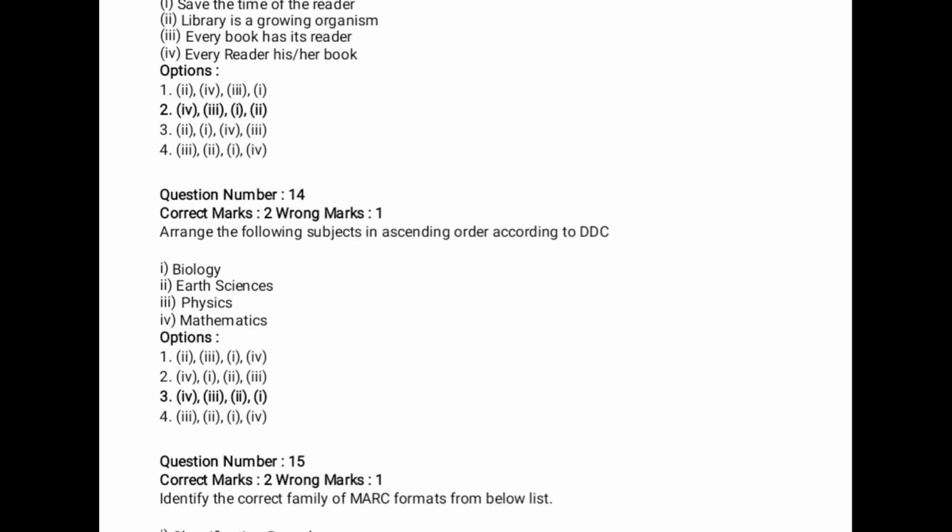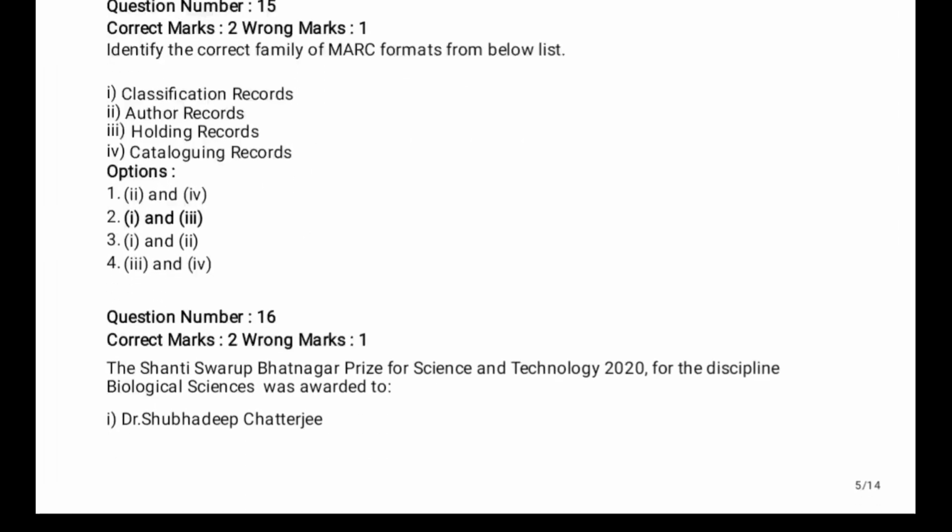Next, question number 15. Identify the correct family of MARC formats from the list. That's the question. The answer is the second one, 1 and 3. Classification records and holdings records is the right answer. The correct family of MARC formats are classification records and holdings records. This is the right answer for question number 15. And question number 16.